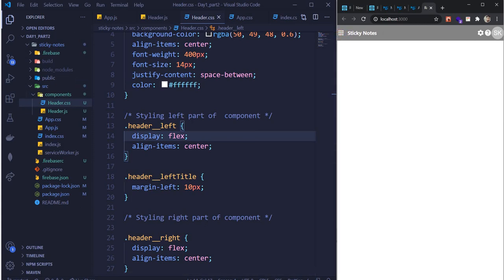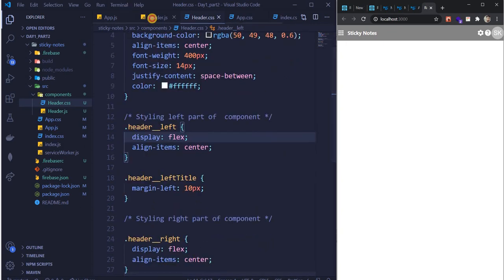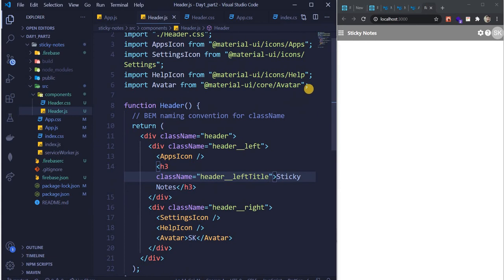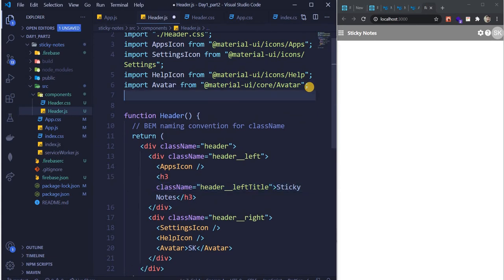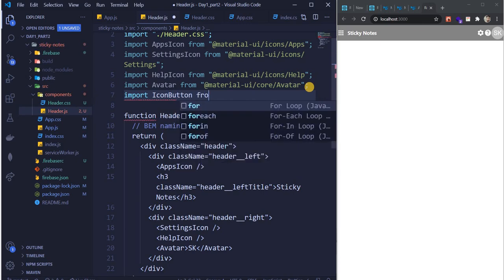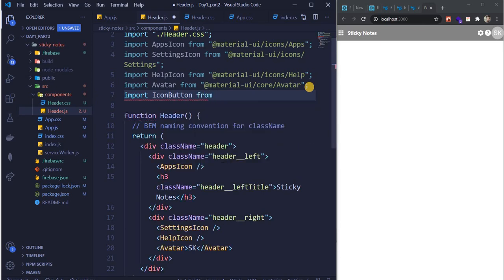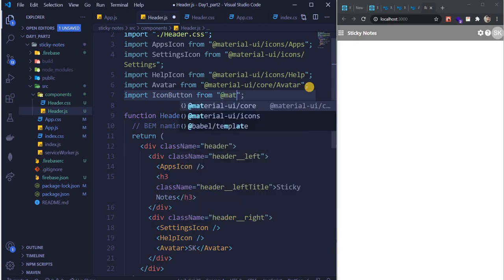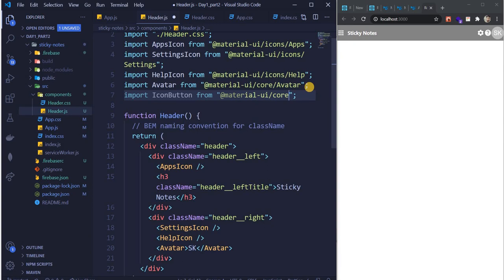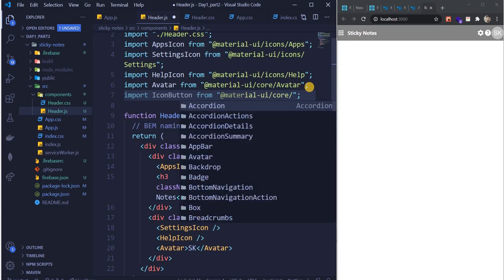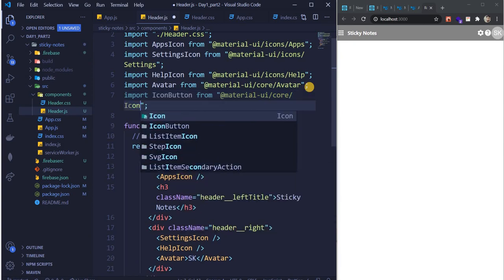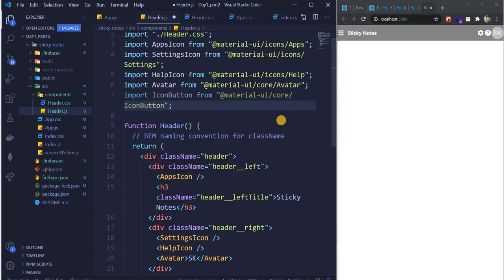So for that, we have something called icon button. How do we use icon button? We just go and do import IconButton from @material-ui/core/IconButton.